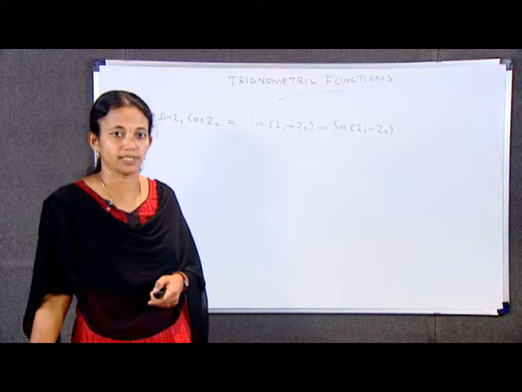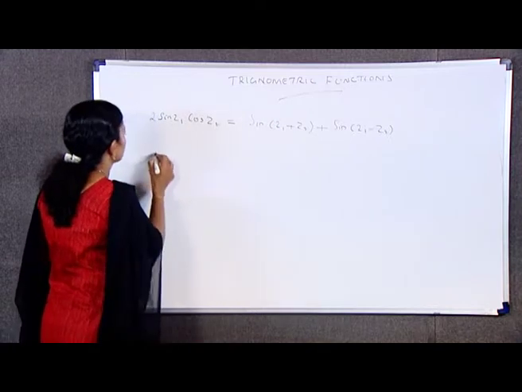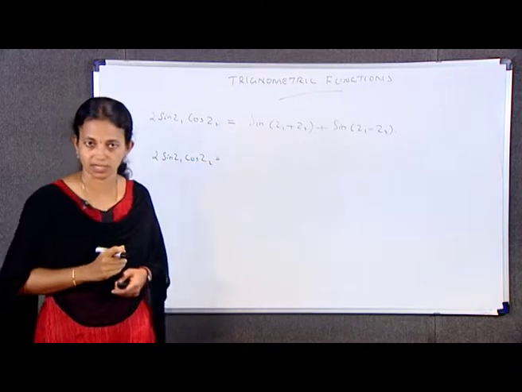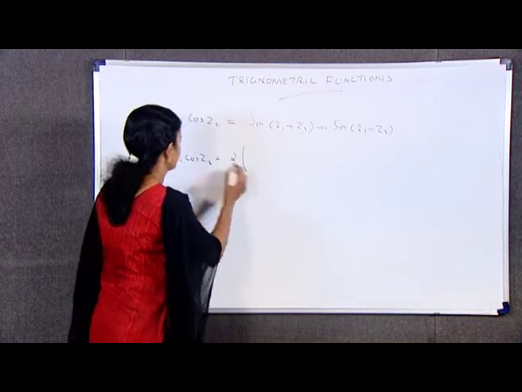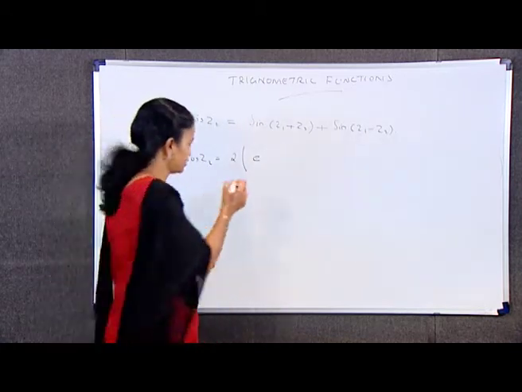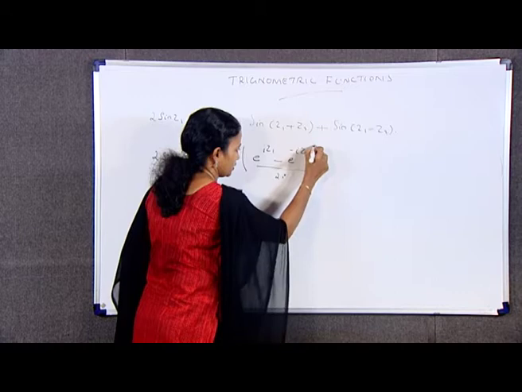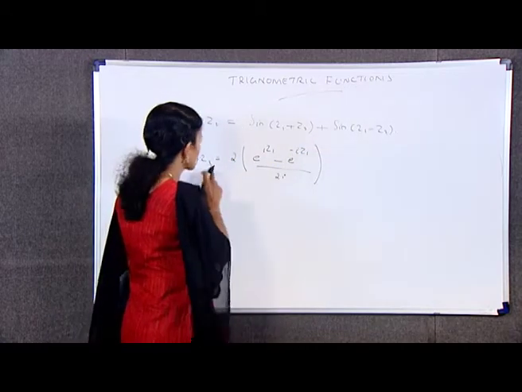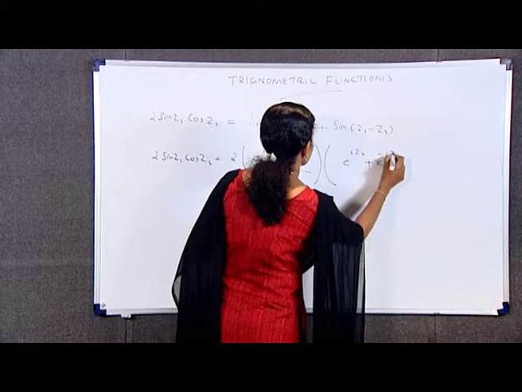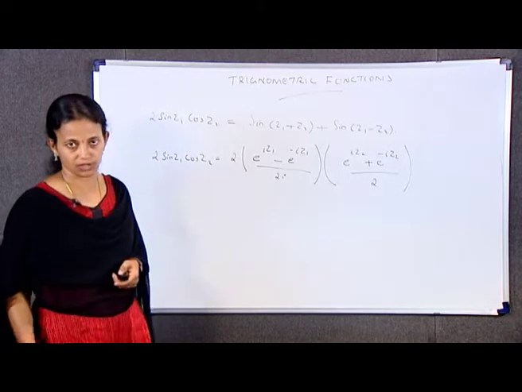Here is the solution. 2 sin z1 cos z2, I can write in terms of exponential functions as 2 into, we know sin z1 is e raised to iz1 minus e raised to minus iz1 by 2i, into cos z2, which I can write as e raised to iz2 plus e raised to minus iz2 by 2. This is in terms of exponential functions.